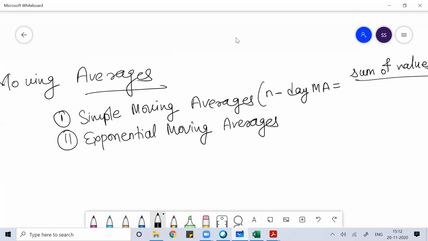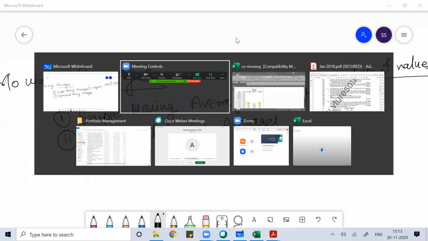So in simple moving average, we give equal weightage to all the days, and then we find the average of that. In statistics, you studied the arithmetic mean. You know how to find it: it is the sum of data divided by the number of data. The same thing we do in simple moving average, where we give equal weightage to all the events which have happened in the past.